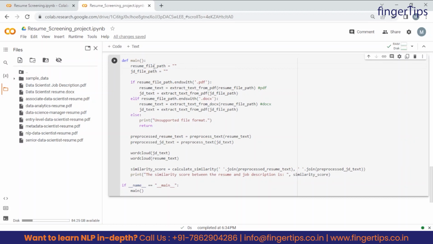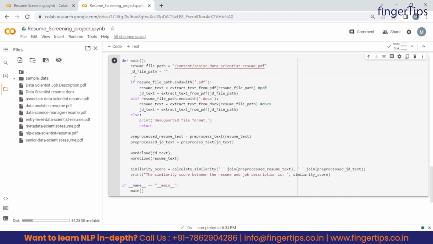First one is the resume file path. We can select any of these resumes. Let's say as of now we will select this senior data scientist resume. Just go to these three dots, click on this, and we can see here copy path. We will click on this and the path for this particular file will be copied, and we will go here to paste this path. And this is the path for our file.